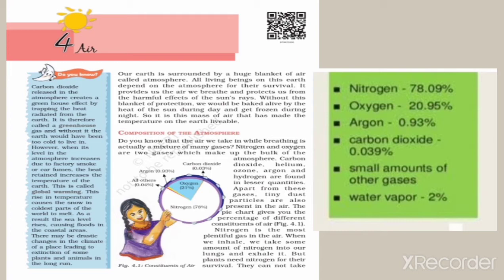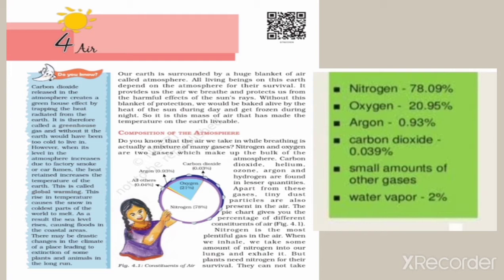Now we are going to see the first one, nitrogen, 78%. Nitrogen is the most plentiful gas in the air. When we inhale, we take some amount of nitrogen into our lungs and exhale it. But plants need nitrogen to survive. How do they get it, since they cannot take nitrogen directly from the air?